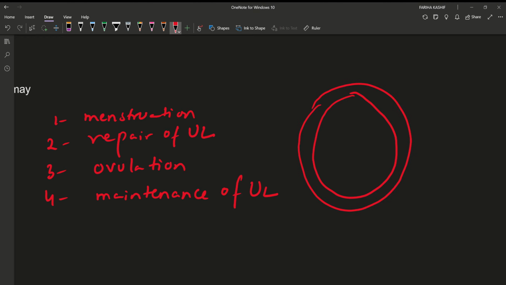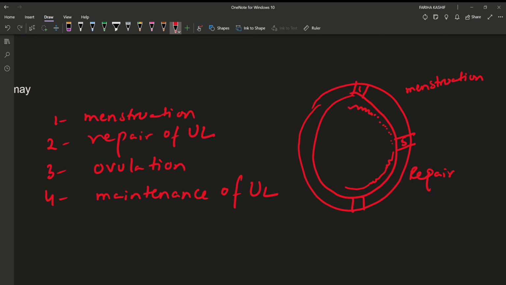Number 1, menstruation. What happens in menstruation? And after menstruation, what happens? Repair of uterine lining.